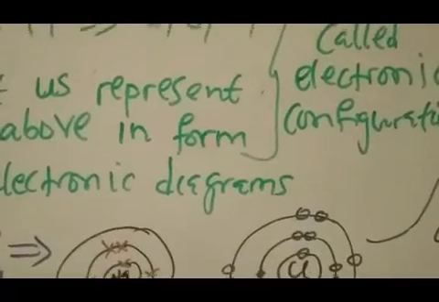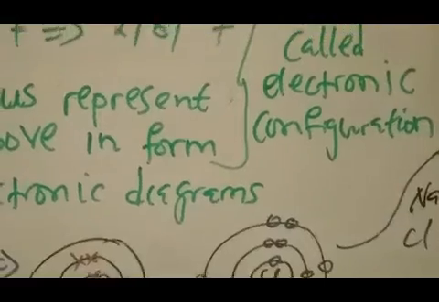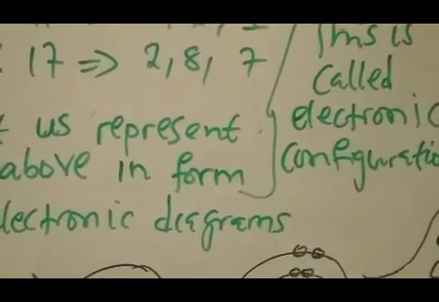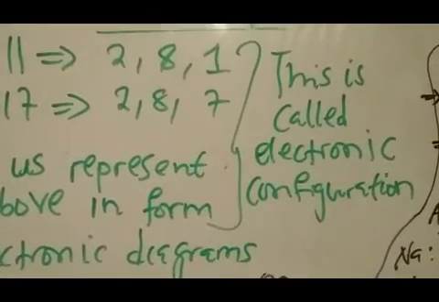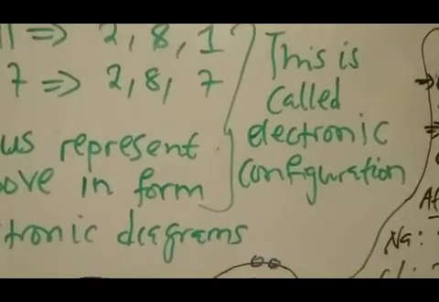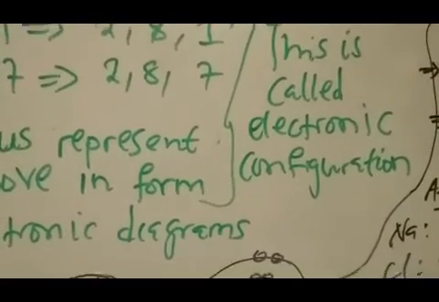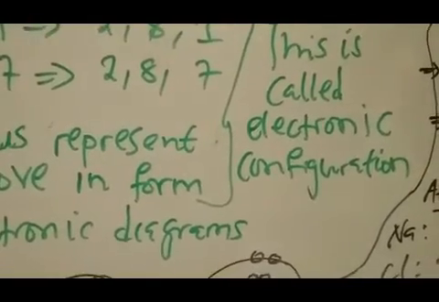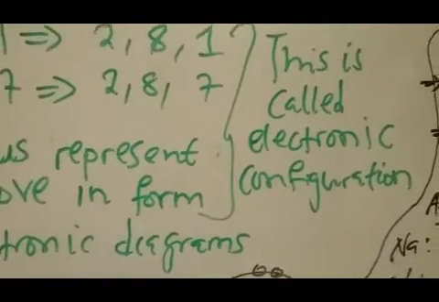By the way, I should emphasize that in ionic bonding, all metals will be losing electrons, and all non-metals will be gaining electrons. Chlorine is a non-metal, so it will gain the 1 electron from sodium. Sodium is a metal, so it will lose 1 electron and give it to chlorine.